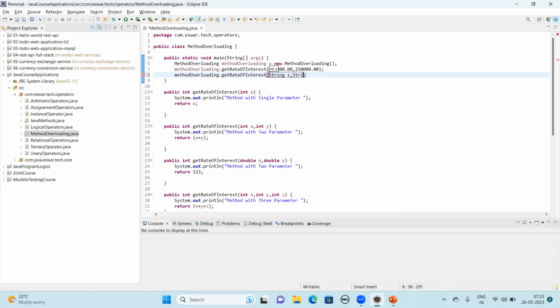I'm passing a string, string last name. So what we can say is I'm expecting this method to return my first name and last name together, and return some integer value. Sorry, this cannot.